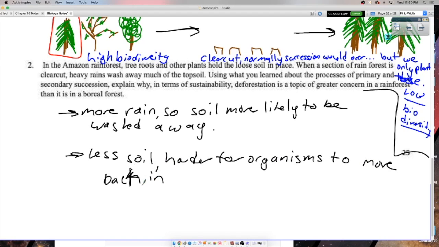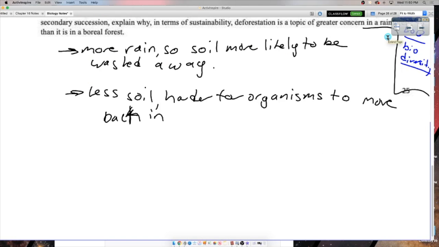Now, what if it washes it away completely? We've gone from a few decades of succession now, right? What kind of succession would it be? Secondary, because there's still soil, right? S for soil and secondary. Okay, but if we wash all the soil away and we're down to bedrock, what kind of succession do we now have to begin with? Primary, right? Where there's not even soil left. And as we know, that takes way longer. Making soil is the longest part of primary succession.